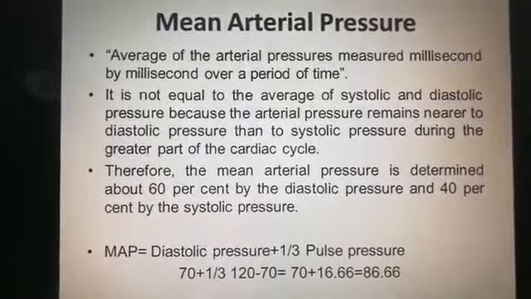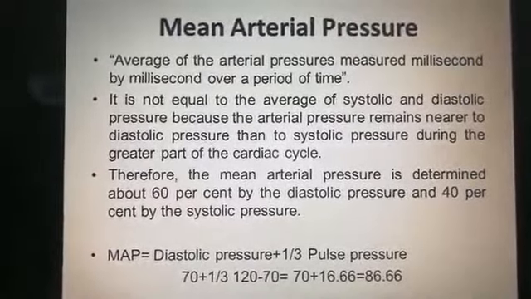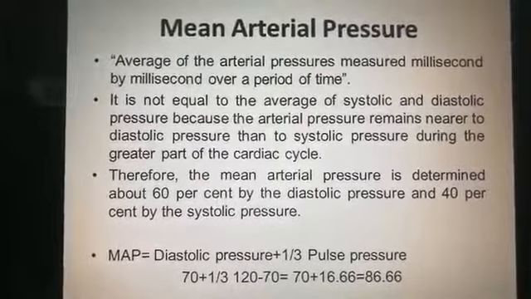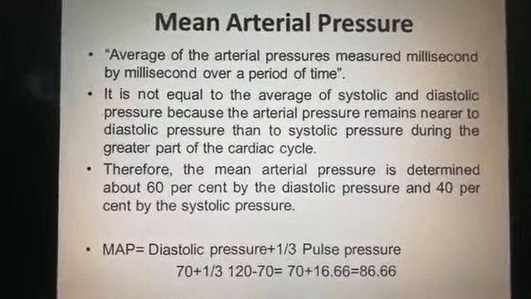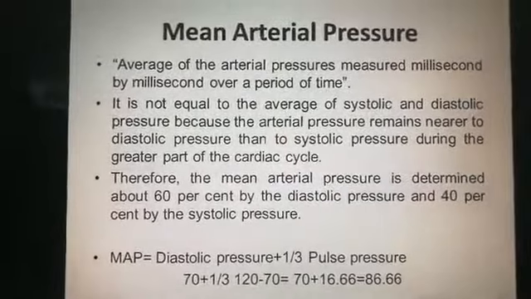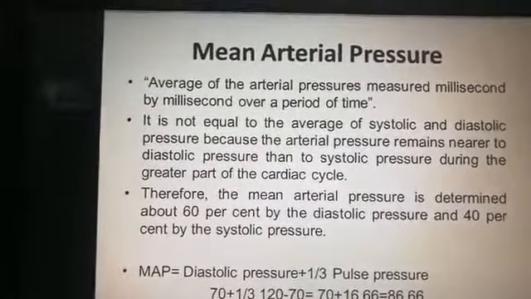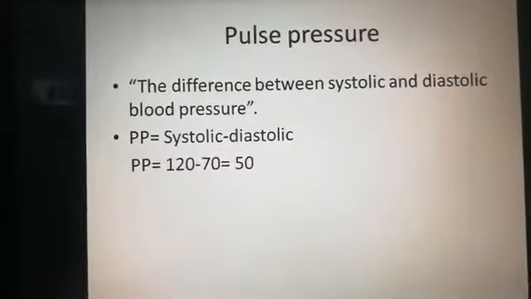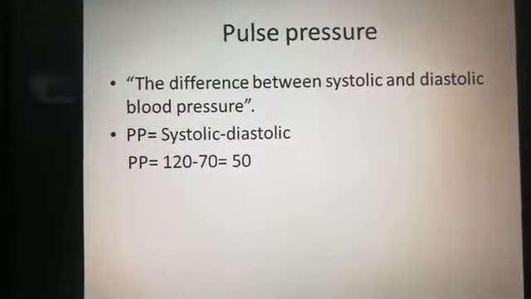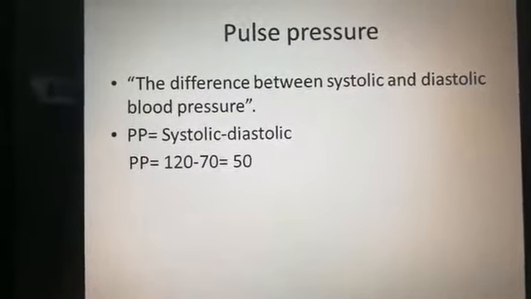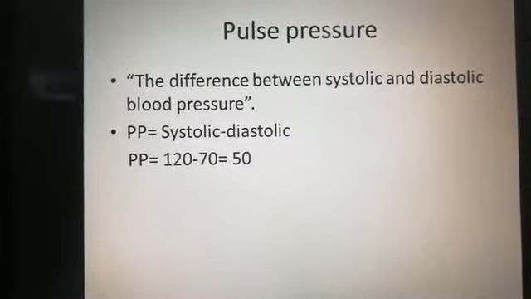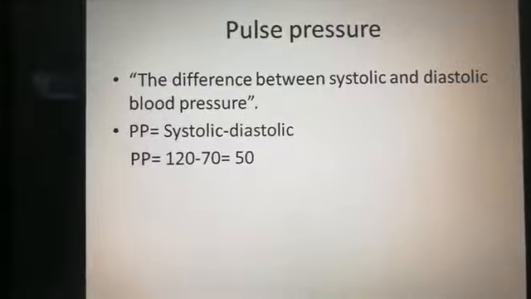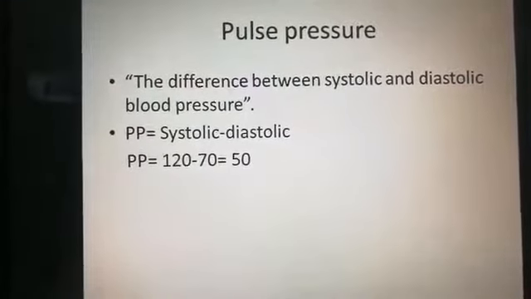The equation of mean arterial pressure is diastolic pressure plus 1 over 3 pulse pressure. So how can we calculate pulse pressure? Firstly, we should know about the pulse pressure. The difference between systolic and diastolic pressure, very simple. Pulse pressure is equal to systolic minus diastolic. For example, systolic is 120, diastolic is 70. So the pulse pressure comes to 50. So systolic minus diastolic is pulse pressure.